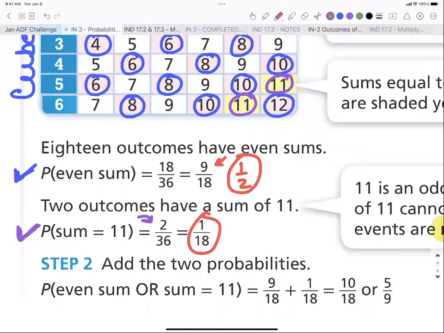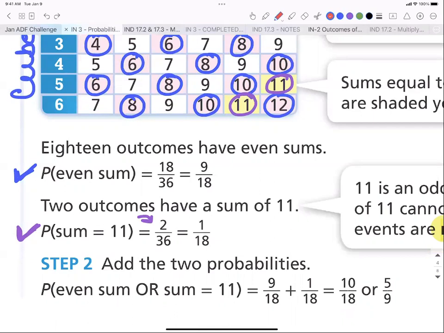Here's my suggestion. I wouldn't even reduce at all. Me personally, I wouldn't have even done this step. Because if you leave it 18/36 and 2/36, do you know you're going to have a like denominator? So adding is very easy. Now I'm going to show you both ways, and you get the same answer either way, but I just want to show you why they didn't reduce 9/18.